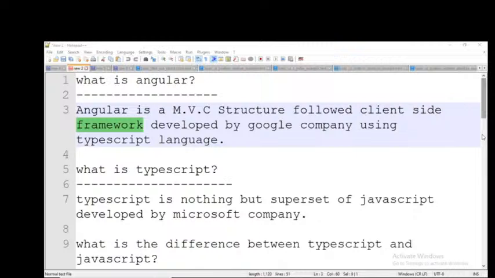It will give a basic structure for our application: where we should write our business logic, where we need to write our database related logic, where we need to write our user interface related logic, how we should work, how URLs should be manipulated, and how security should work. All those things give some basic structure. Understanding my point? So a framework is nothing but a structure of the application.